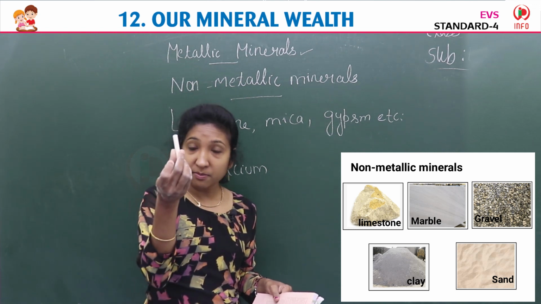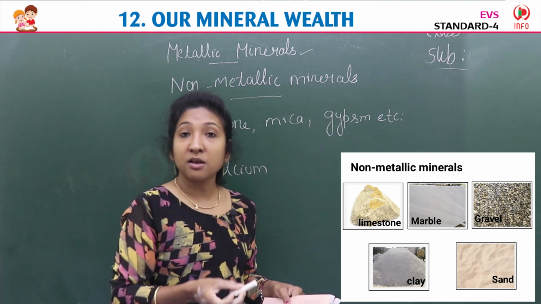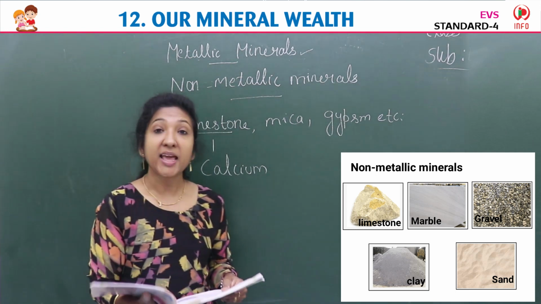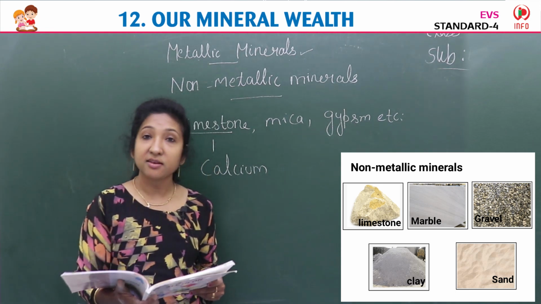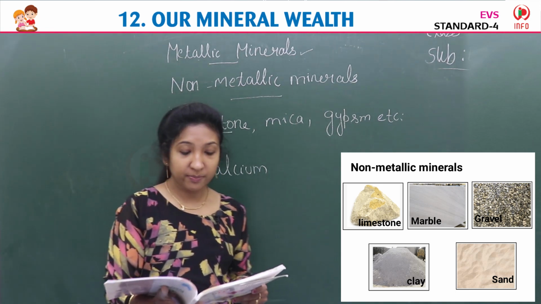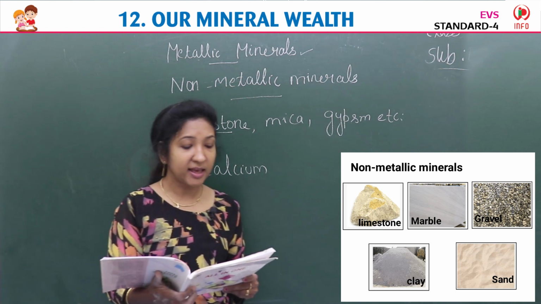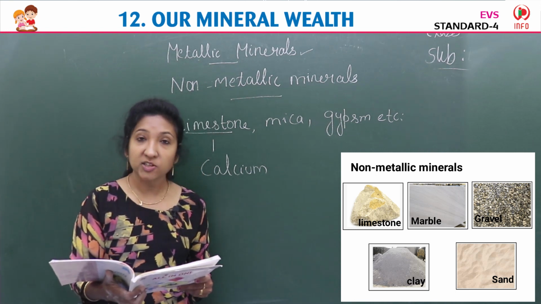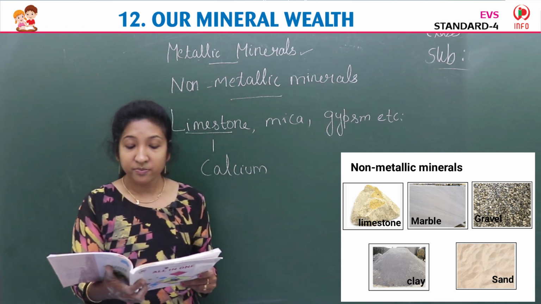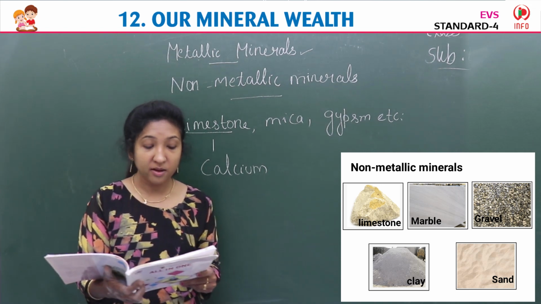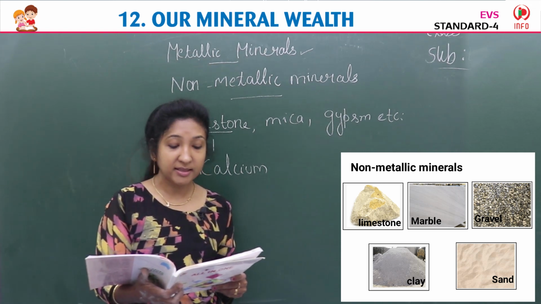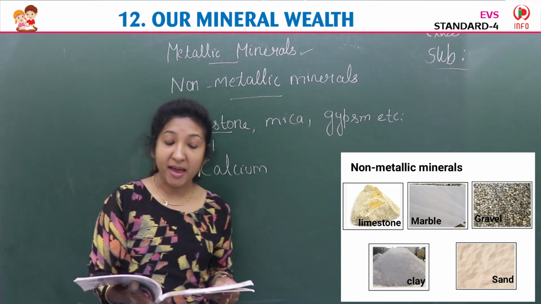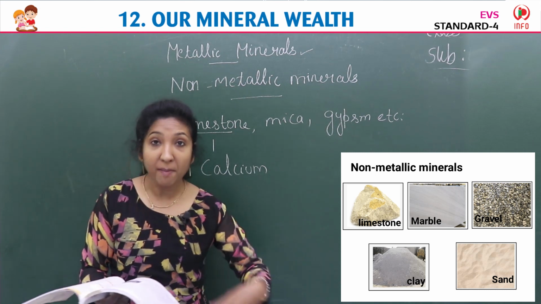Then it is in chalk, for making cement. In other building materials we use limestone. Okay, it is mainly used in iron and steel and cement industries. Limestone mines are located at Biramitrapur and Dunguri of Odisha, Khatri and Reba of Madhya Pradesh, Rohtasgarh of Bihar, and Bundi and Jodhpur of Rajasthan. These are places where we can find limestone. Okay, limestone mines. We need to mine it, dig it.